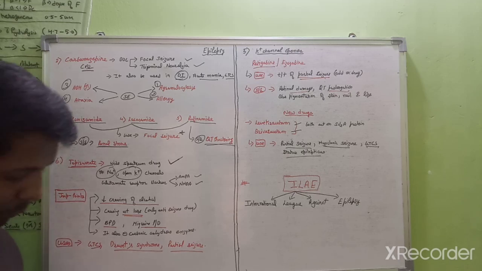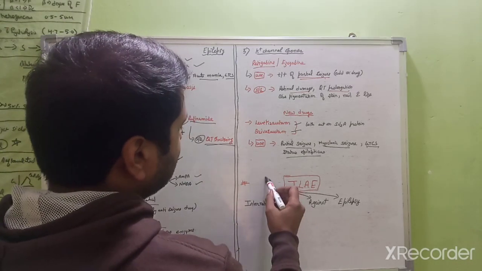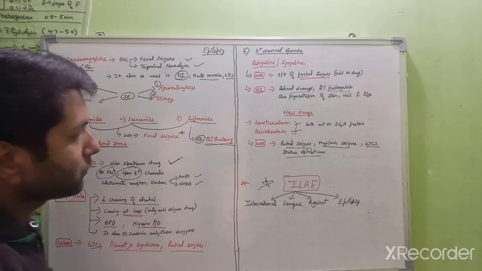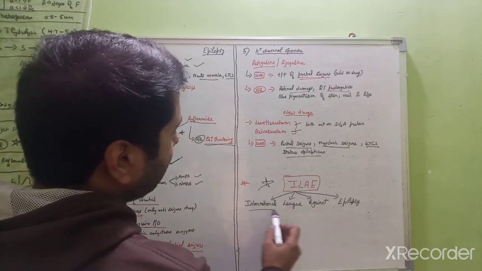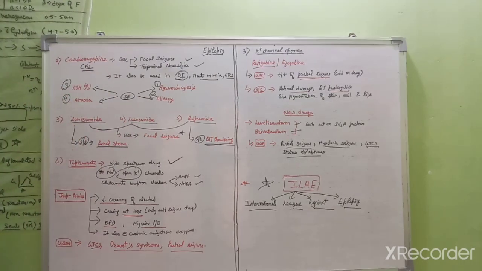And one important point is, what is ILAE? This is very important. ILAE is the International League Against Epilepsy. It is a society that gives the guidelines about epilepsy. It gives the proper treatment, proper guidelines, and proper classification of seizures.